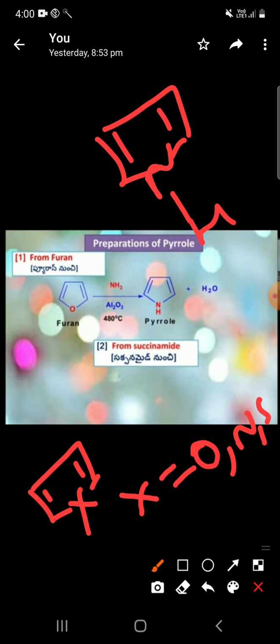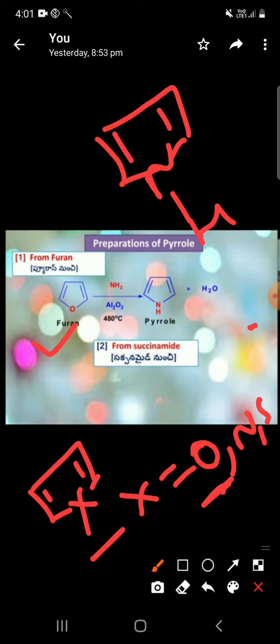Then the first preparation of pyrrole is from furan. Here at the X position we take oxygen, that is furan. The first reactant is furan, and it is treated with ammonia in the presence of Al2O3 at 480 degrees centigrade.